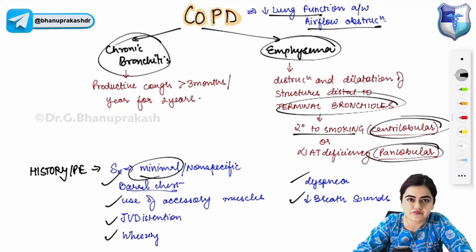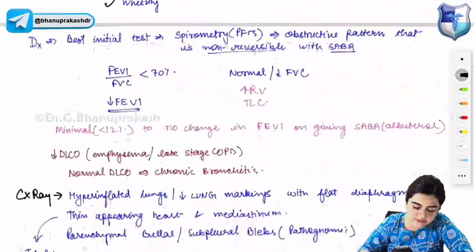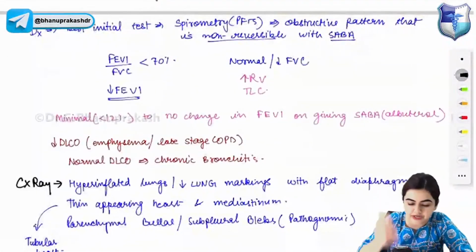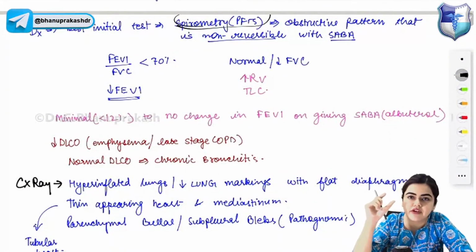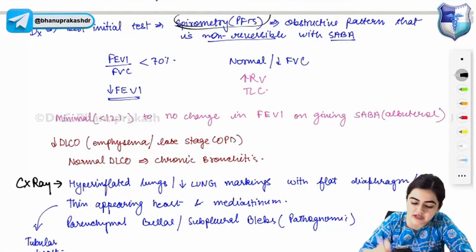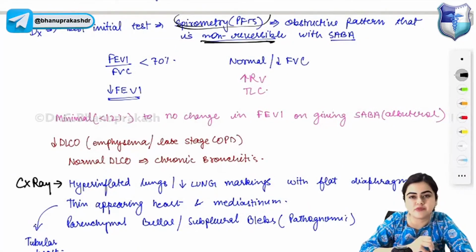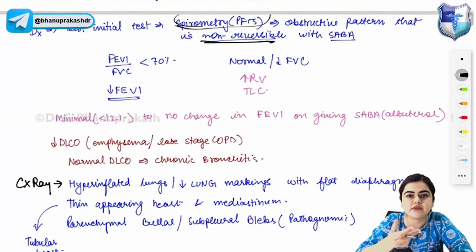Let's come to the diagnosis part. How do you diagnose COPD? The best initial test for diagnosis of COPD is spirometry, that is pulmonary function test. You will see an obstructive pattern, and this obstructive pattern is non-reversible by giving SABA. In case of asthma, the obstructive pattern was reversible by giving SABA.